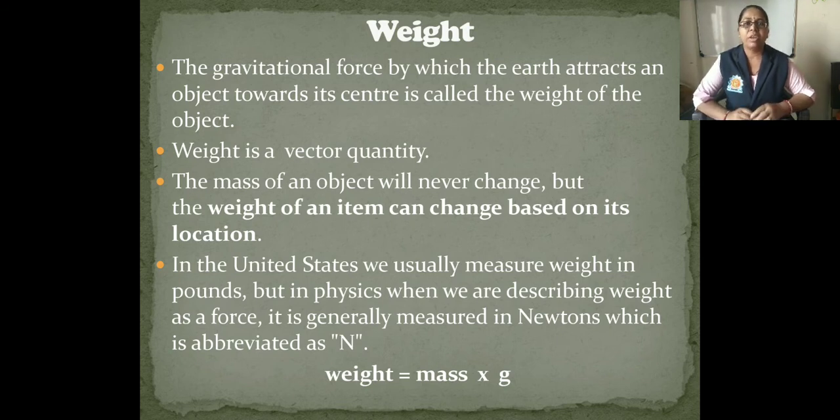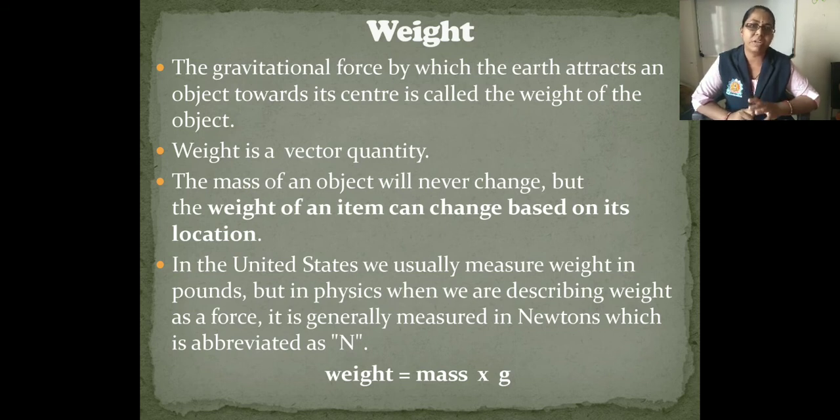That means anything which falls on the earth is attracted by the earth with the help of gravitational force, and that force is the weight of that object. Take the example of an apple falling down from the tree. That apple is attracted towards the ground by the gravitational force acting on it. That is the weight of that object.